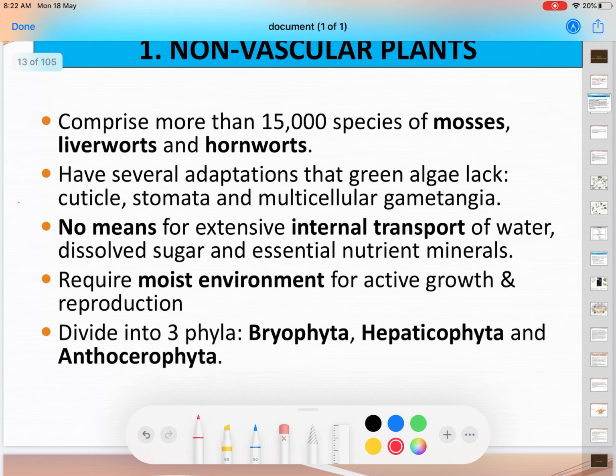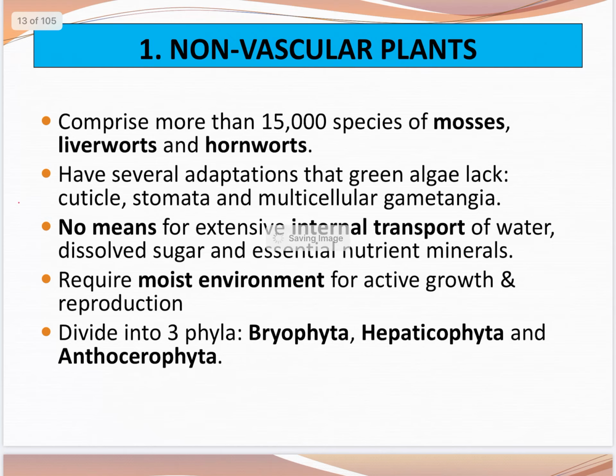Okay, we continue into non-vascular plants. Non-vascular plants comprise more than 15,000 species of mosses, liverworts, and hornworts. They have several adaptations that green algae lack. For example, they have a cuticle, they have stomata, and multicellular gametangia. Compared to them, algae don't have a cuticle, lack stomata, and the gamete is unicellular.